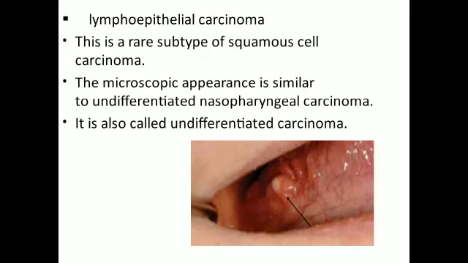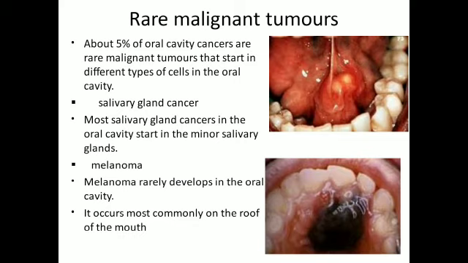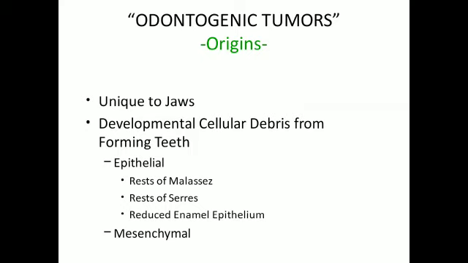Lymphoepithelial carcinoma is a rare subtype of squamous cell carcinoma. The microscopic appearance is similar to undifferentiated nasopharyngeal carcinoma. It is also called undifferentiated carcinoma. Other malignant tumors include salivary gland carcinomas and melanomas. Melanomas rarely develop in the oral cavity. It occurs most commonly on the roof of the mouth.